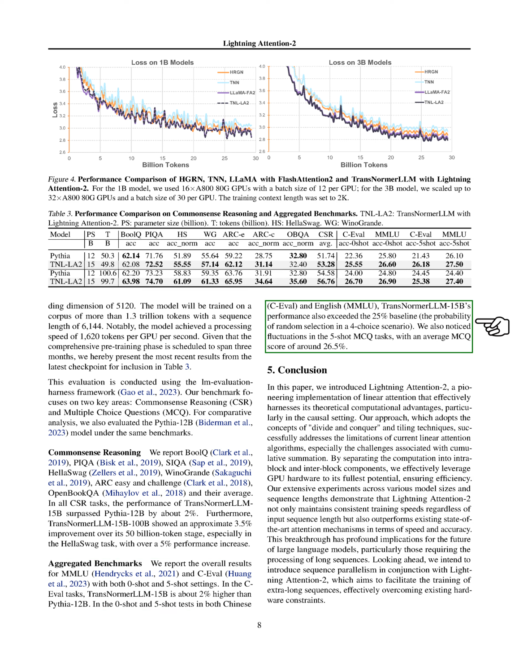When we tested TransNormerLLM 15B in both Chinese, C-Eval, and English, MMLU, under the 0-shot and 5-shot conditions, it surpassed the 25% baseline. This baseline represents the chance of randomly picking the correct answer in a 4-option scenario. However, we did observe some variability in the 5-shot multiple-choice question tasks, where the average score hovered around 26.5%.